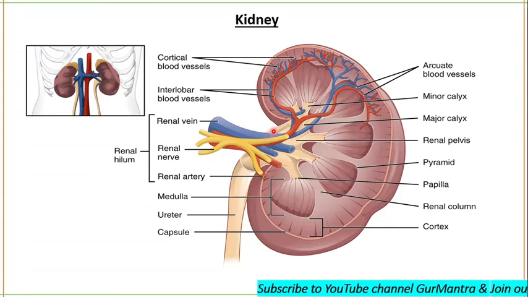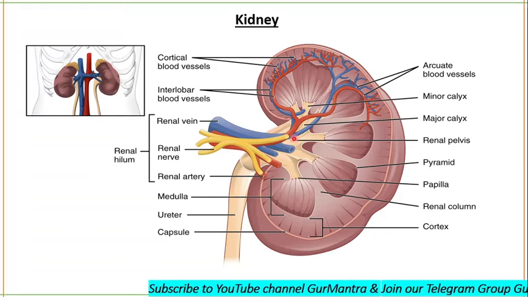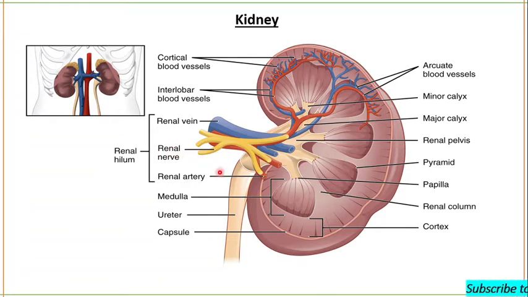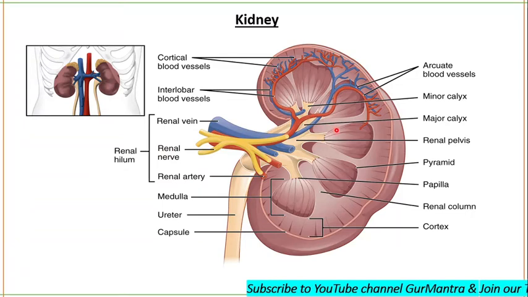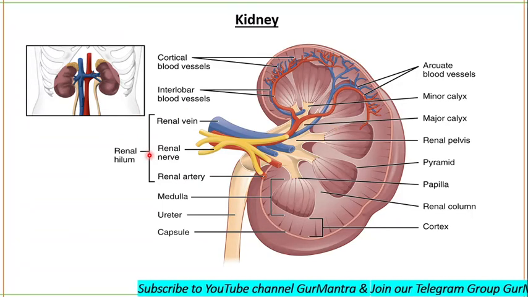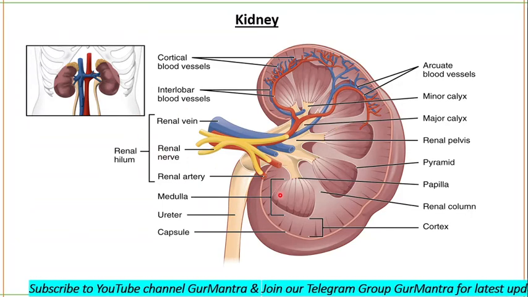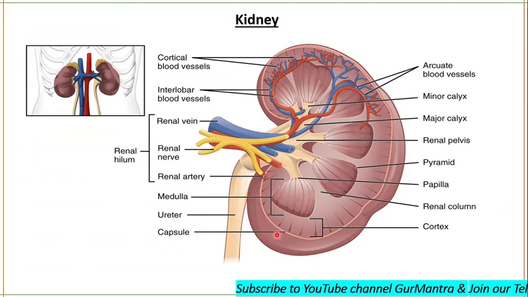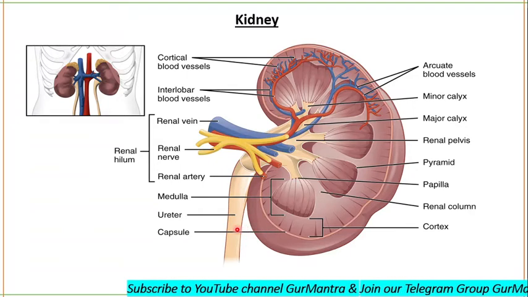Okay, and this is the hilus. Toward the center, this is the hilus region. The renal vein, renal nerve, and renal arteries enter or exit the kidney through this hilus. This is the renal hilum. Each kidney is surrounded by a thin but tough covering of dense irregular connective tissue, and it is called the capsule.